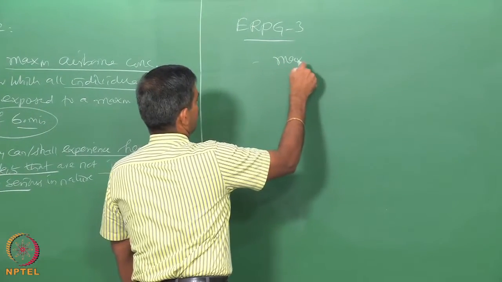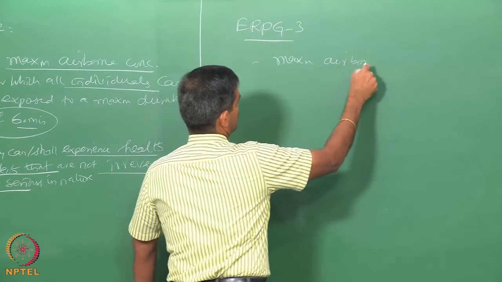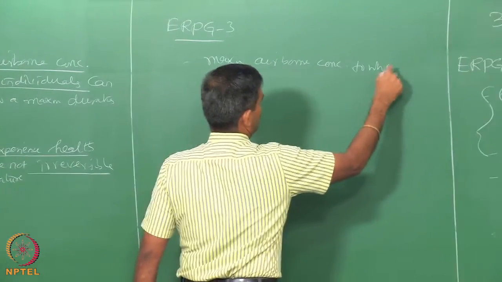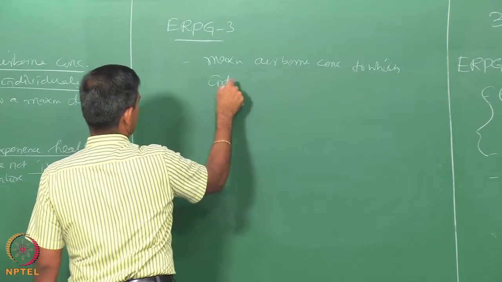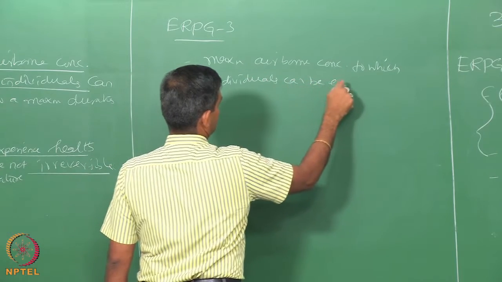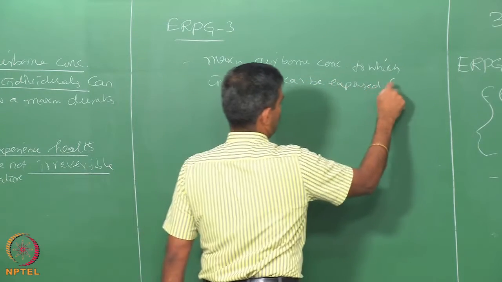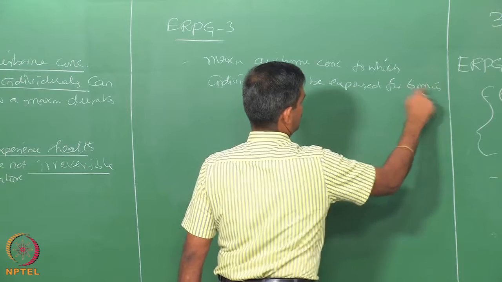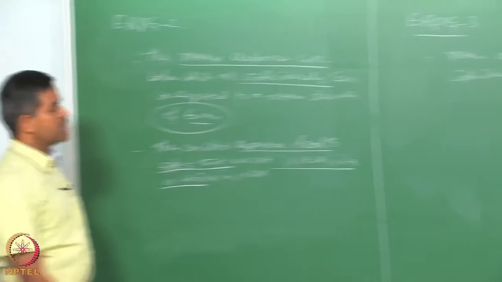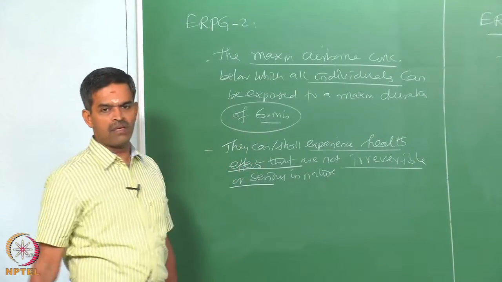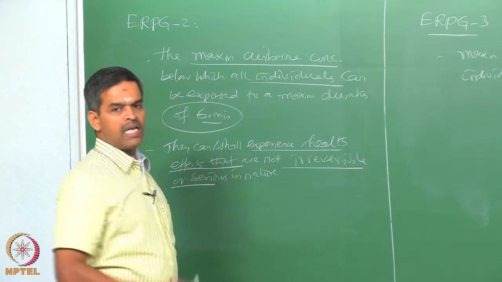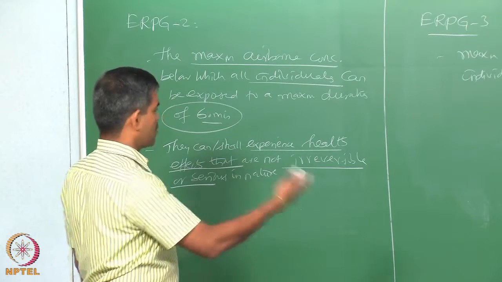So, maximum airborne concentration to which individuals can be exposed for a maximum of 60 minutes. Again, the definition of exposure time remains the same in all the 3 levels, namely ERPG 1, 2 and 3. Now, the difference, as we expected, should come from the consequences.